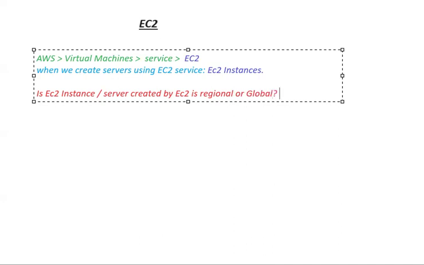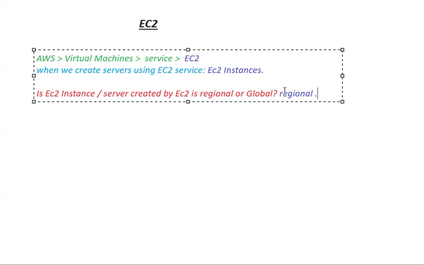So this is the question. The answer: an EC2 instance is regional. The server which we create by using the EC2 service is regional.